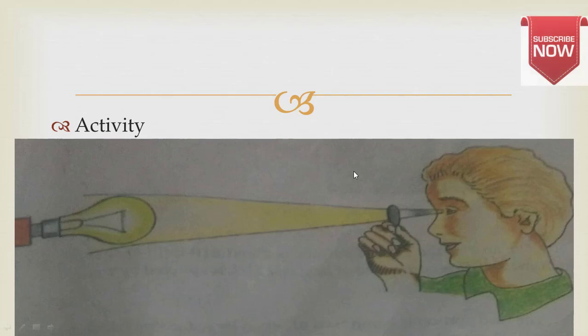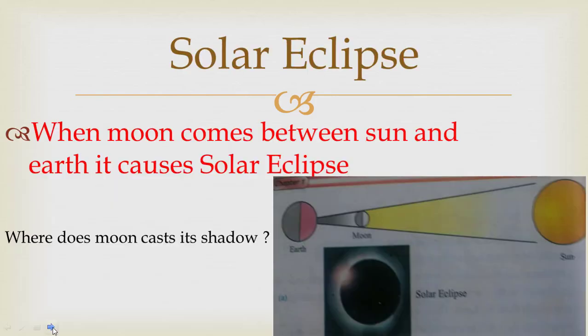There are two types of eclipse: solar eclipse and lunar eclipse. We will discuss them one by one. Number one is solar eclipse. When the moon comes between the sun and earth, it causes a solar eclipse. You can look over here. This is the earth and here it is the moon.